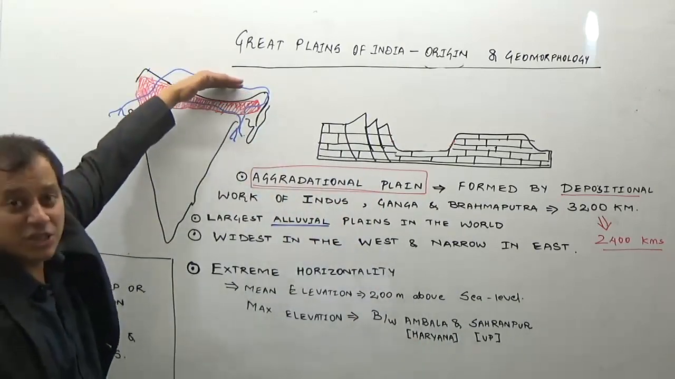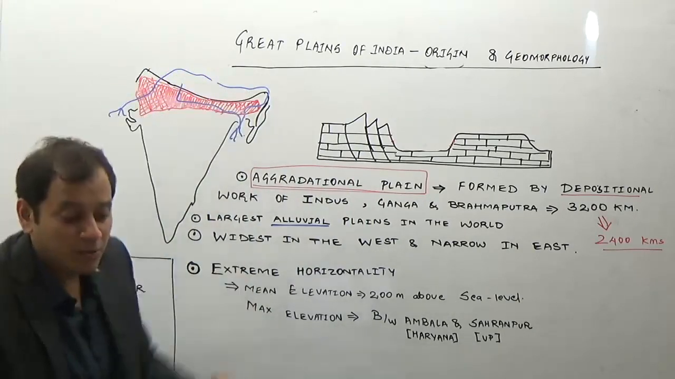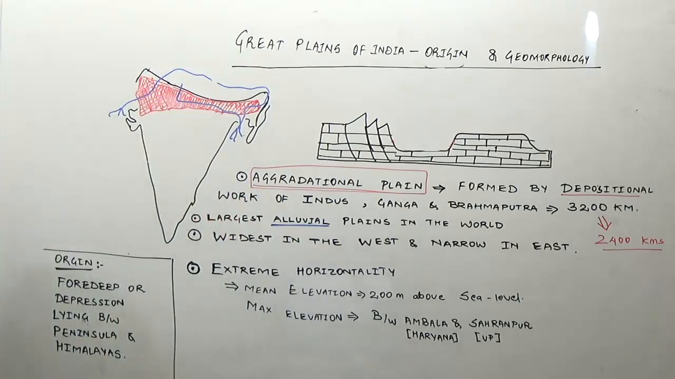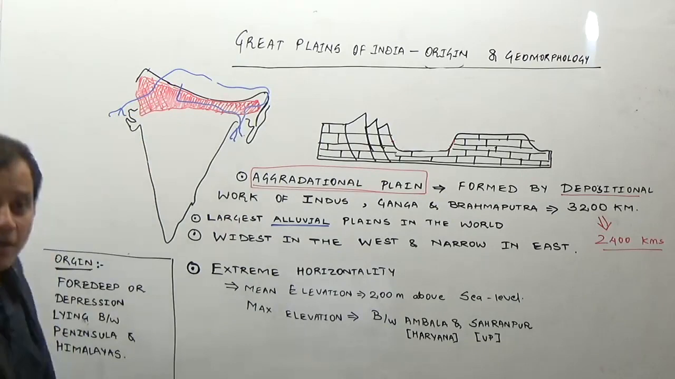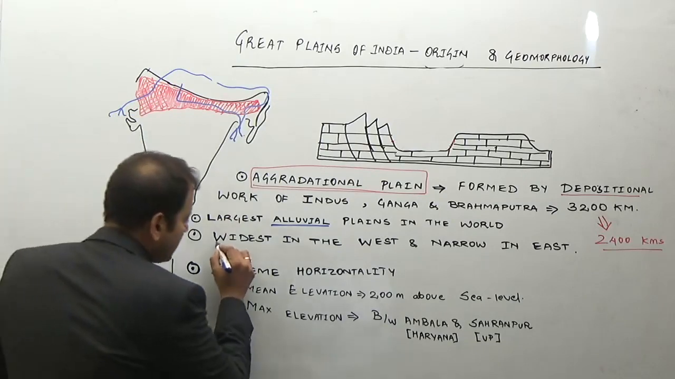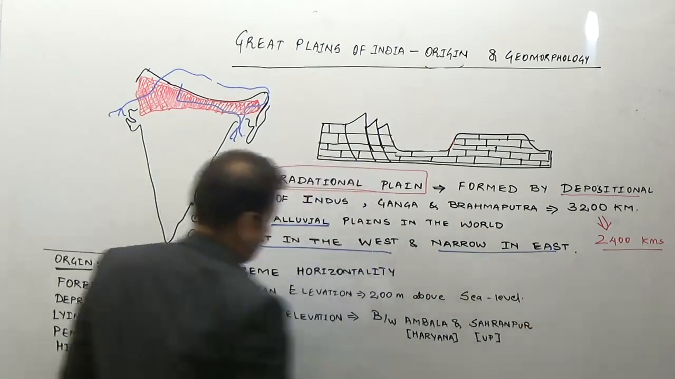Why? Because these Brahmaputra plains are bounded by the Shivalik ranges or the Himalayas in the north and the peninsular plateau in the south. So you can see there is a proper boundary for the Great Plains of India, that is the Himalayas in the north and the peninsular plateau in the south. Therefore, the next point you have to remember from the exam point of view, they are widest in the west and narrow in the east.